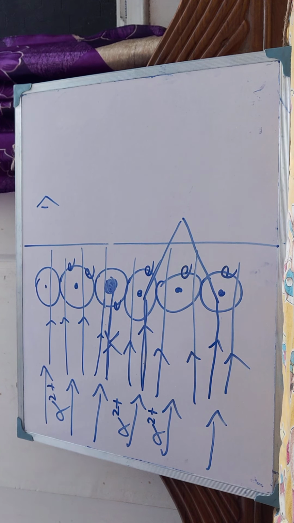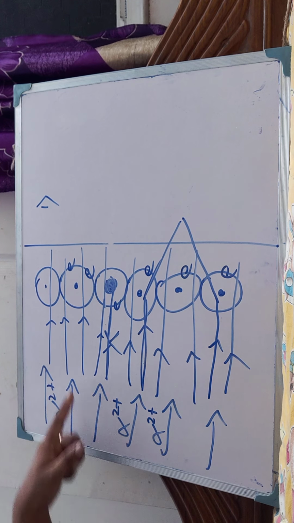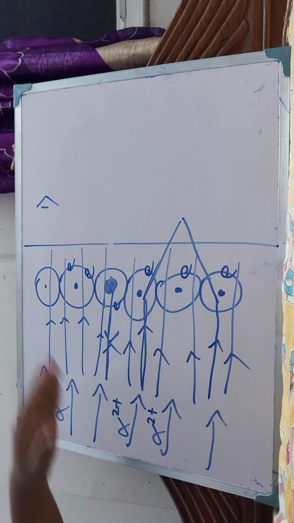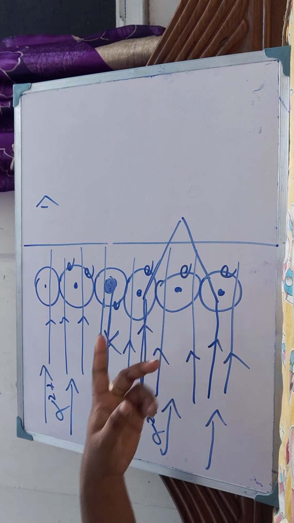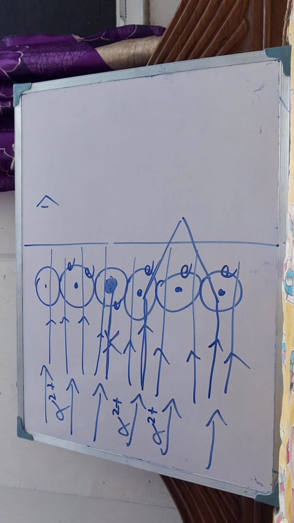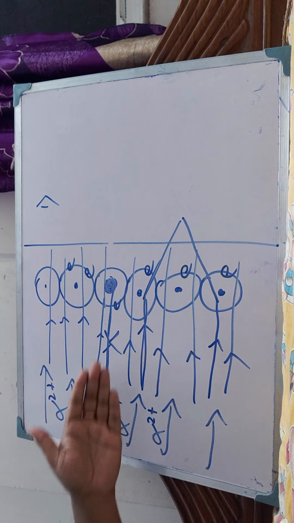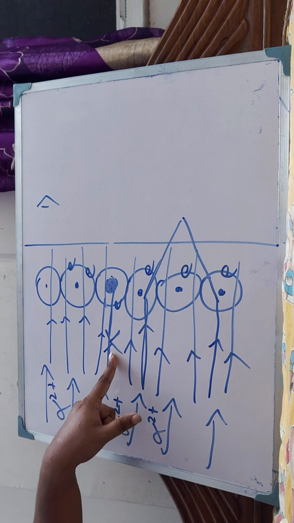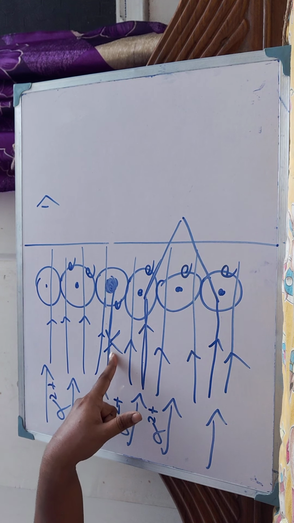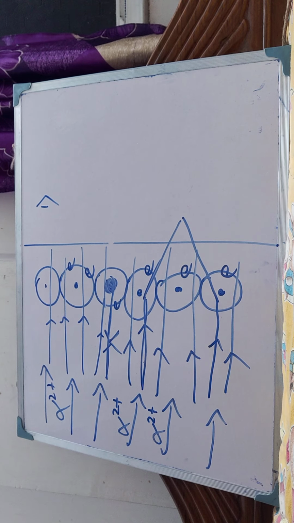Now what are the conclusions? Number 1, most of the space inside an atom is empty, because most of the alpha particles pass through the gold foil without getting deflected. Number 2, very few particles were deflected from their path, indicating that the positive charge of the atom occupies very little space. Number 3, a very small fraction of alpha particles were deflected by 180 degrees. Why? Because it indicates that all the positive charge and mass of the gold atom were concentrated in a very small volume within the atom. This means the nucleus. So these are the things which we have got.